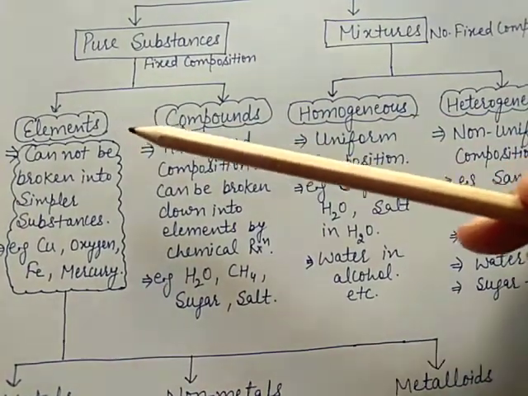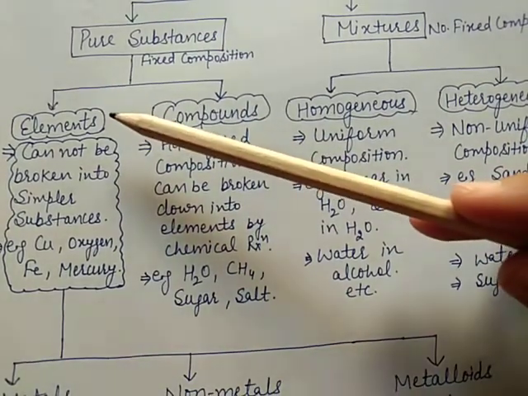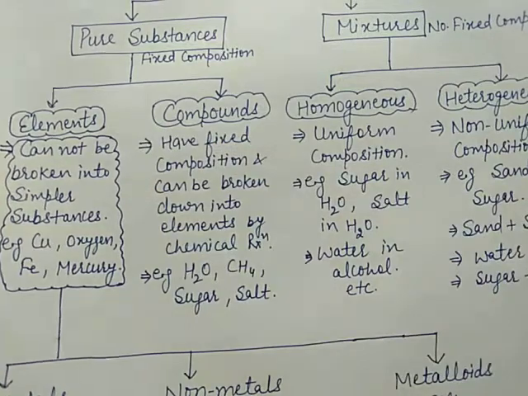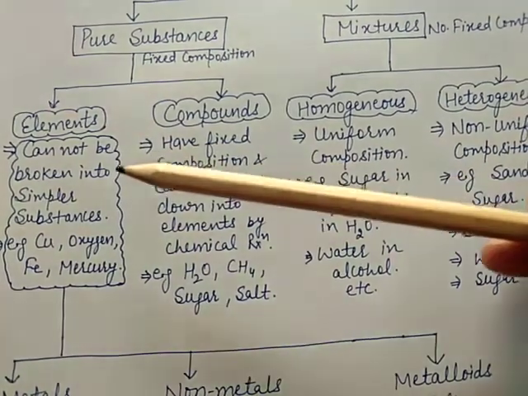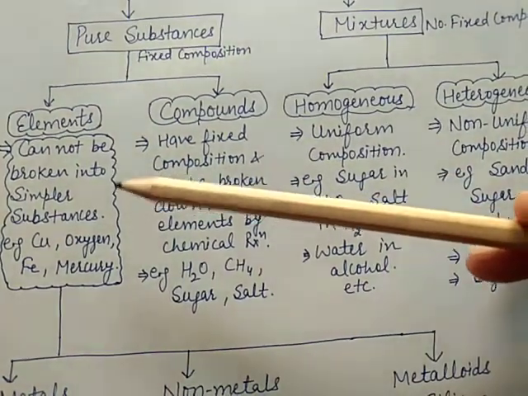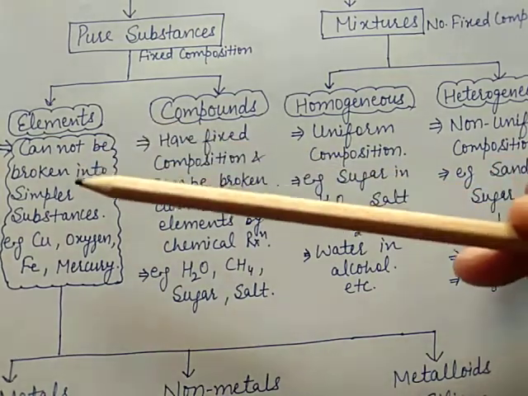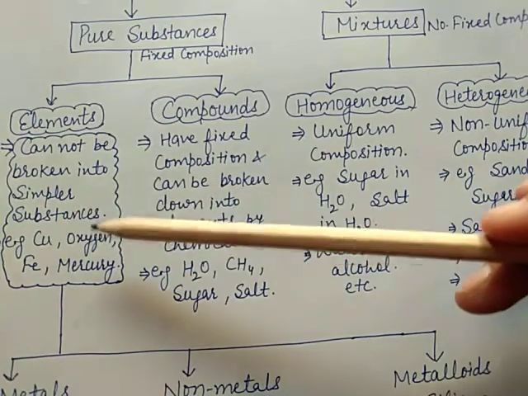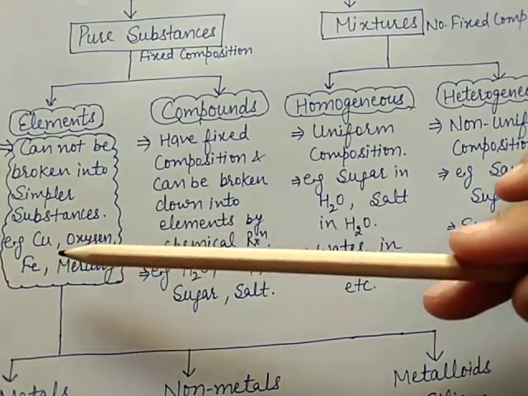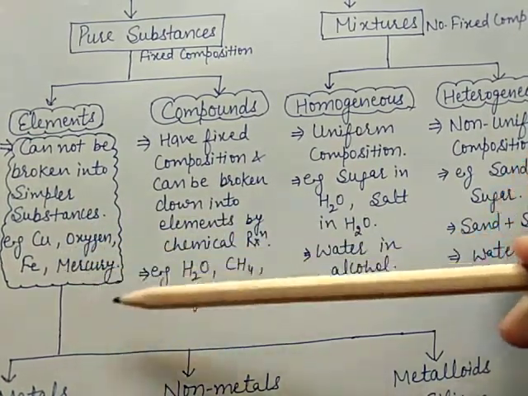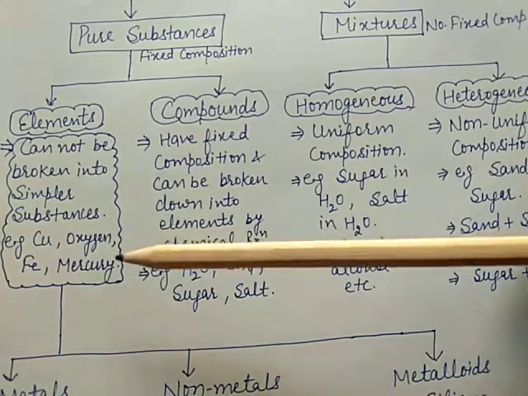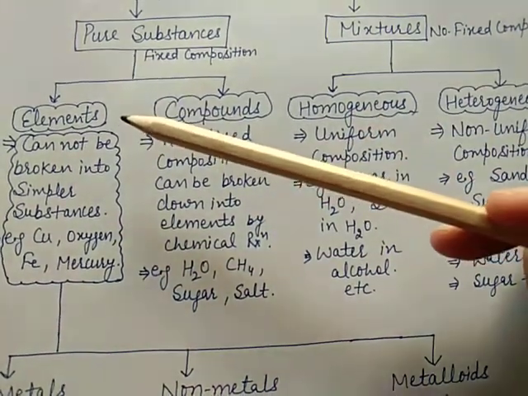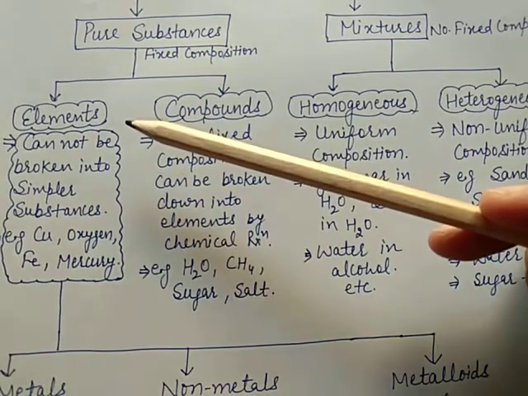The term element was first introduced by Robert Boyle in 1661. An element is a basic form of matter that cannot be broken into simpler substances by chemical reactions, like copper, oxygen, iron, mercury. These are the elements. Element is a pure substance.